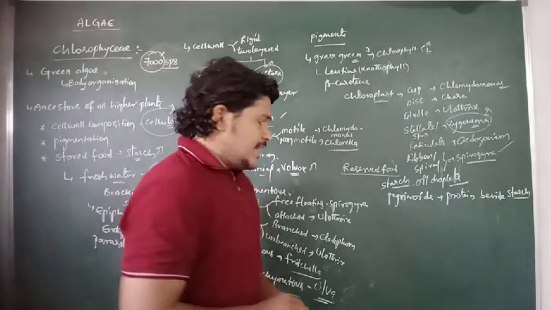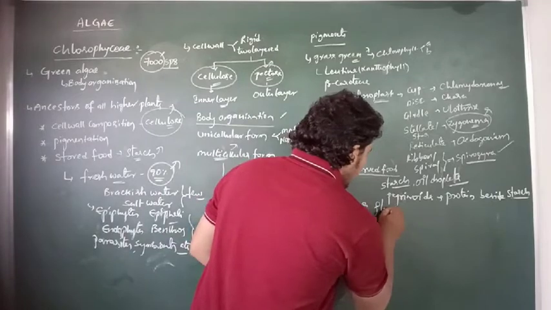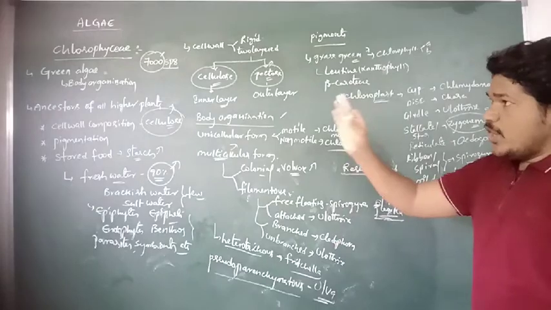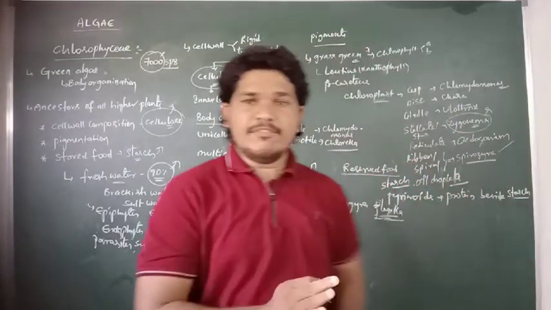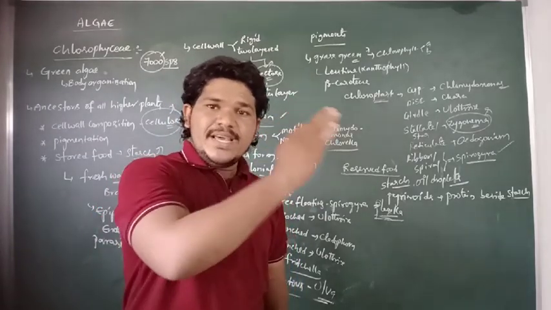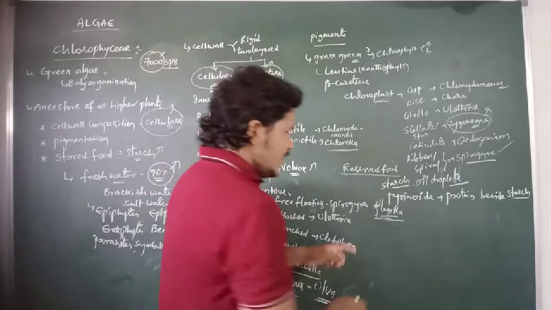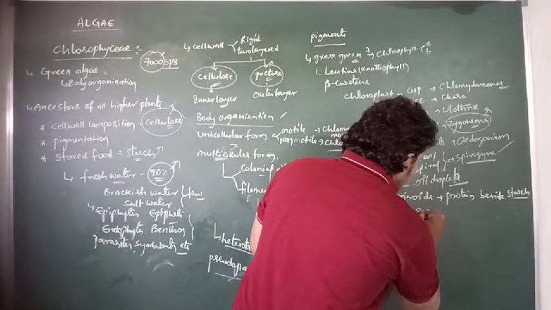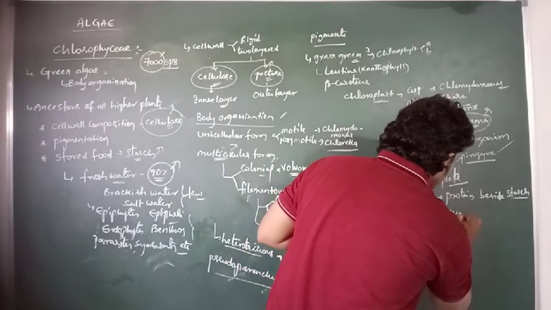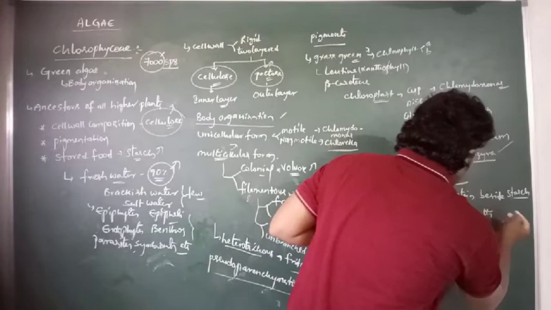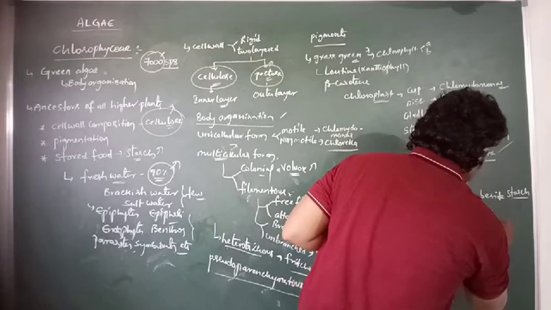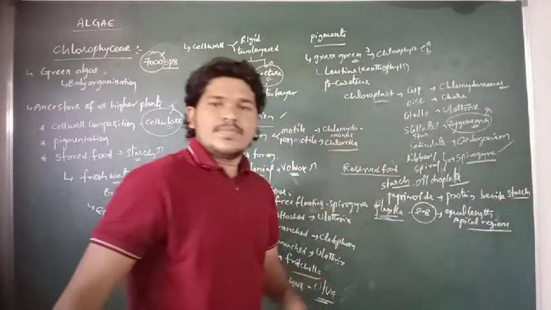And then let us observe the flagella, or the locomotion, in Chlorophyceae. If you observe the body organization of Chlorophyceae, there are 2 to 8 flagella which are equal in length, and their origin is at the apical region.